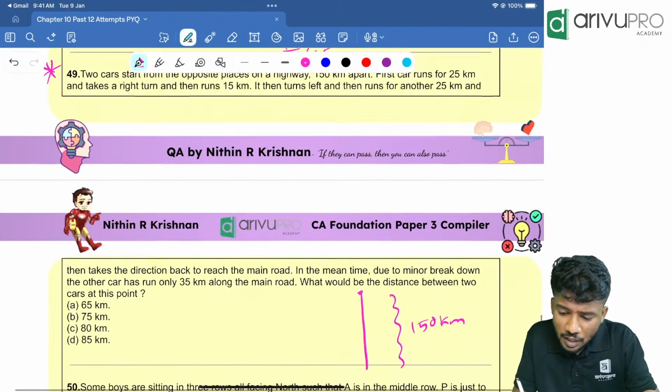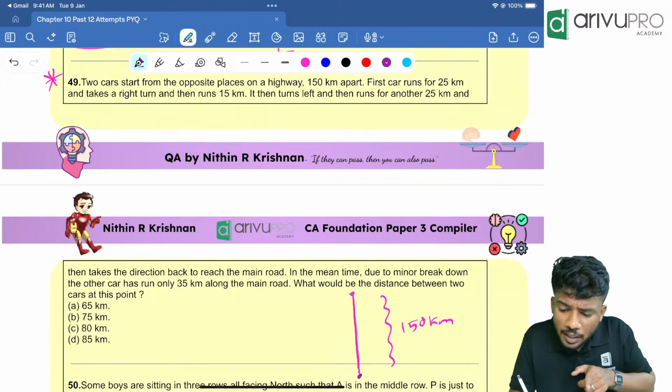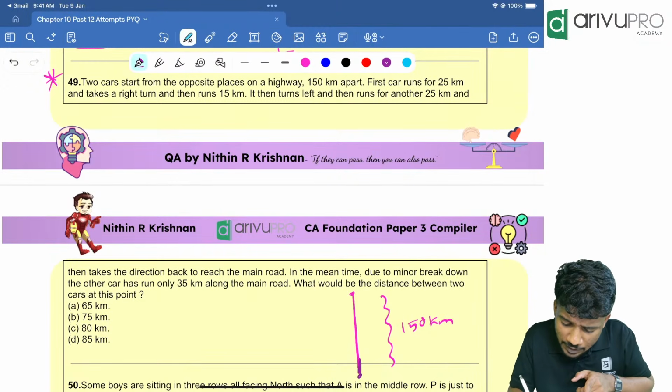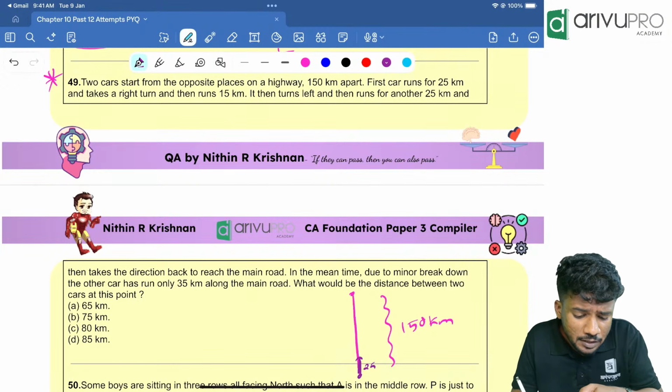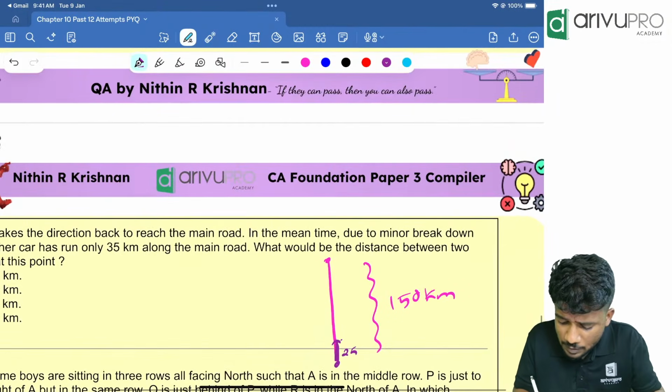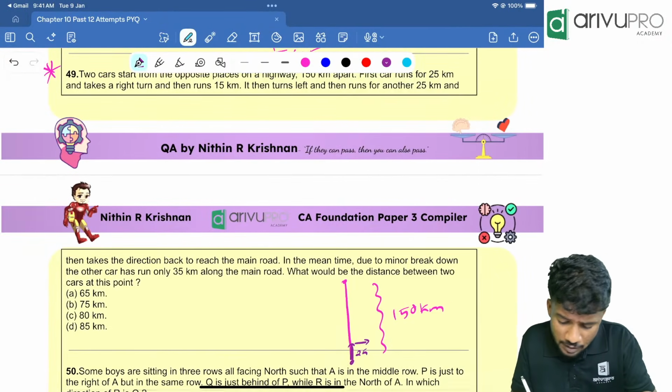The first car runs for 25 kilometers. Let this be the first car. I'll use violet color. It travels for 25. Then what happened? It takes a right turn, which means it goes towards this direction. Then it runs 15.